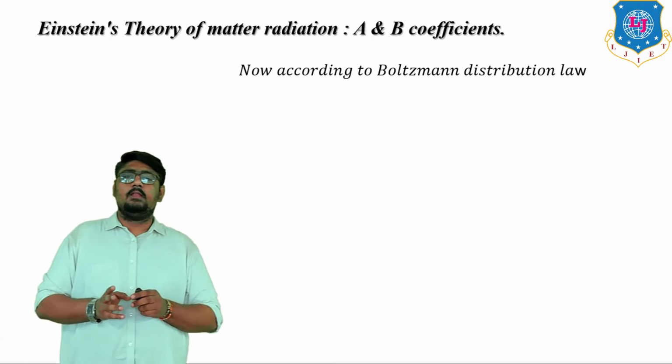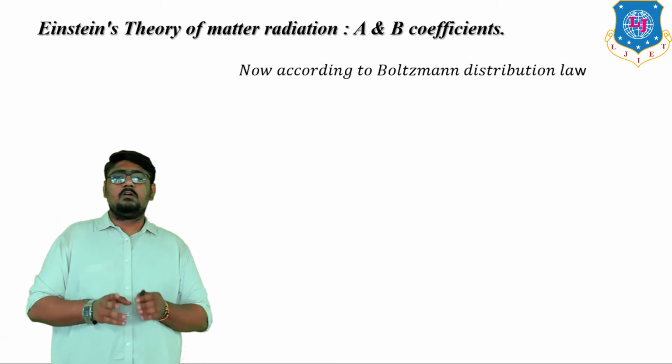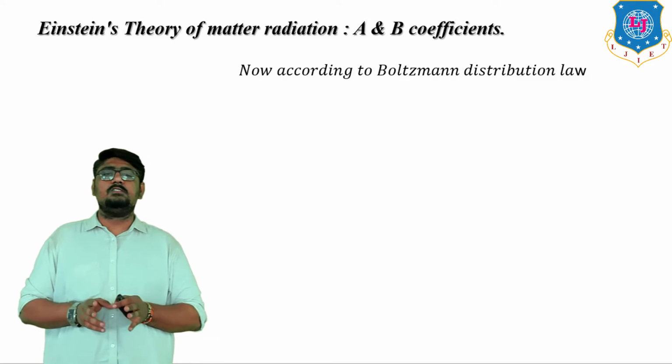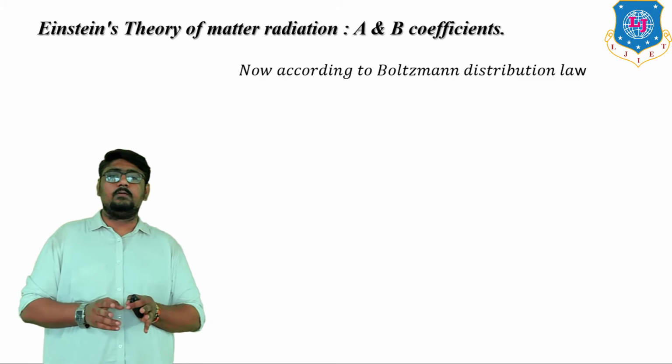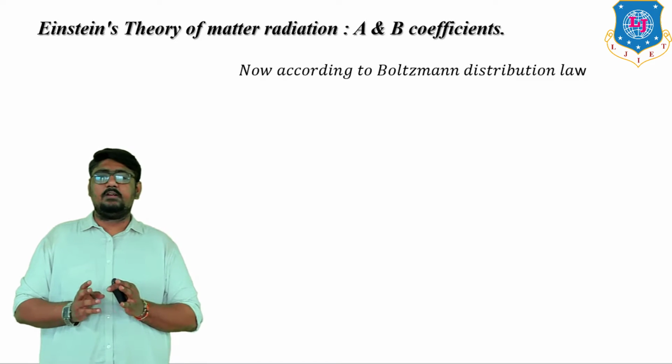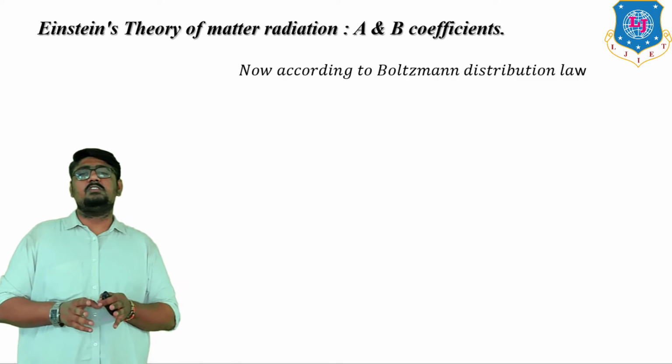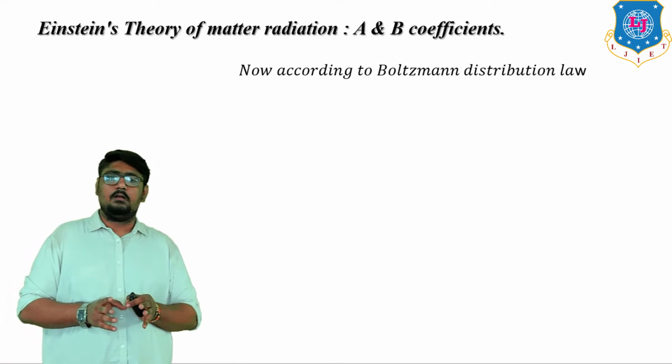Under thermal equilibrium, the number of atoms N1 and N2 in the energy states E1 and E2 at a temperature T is given by Boltzmann's distribution law.